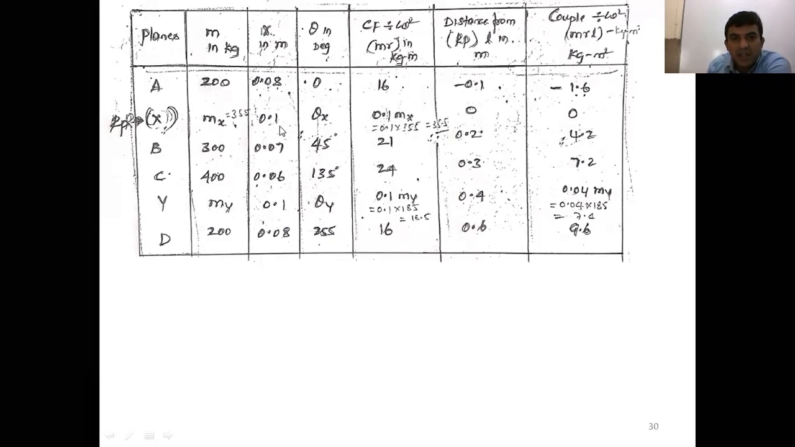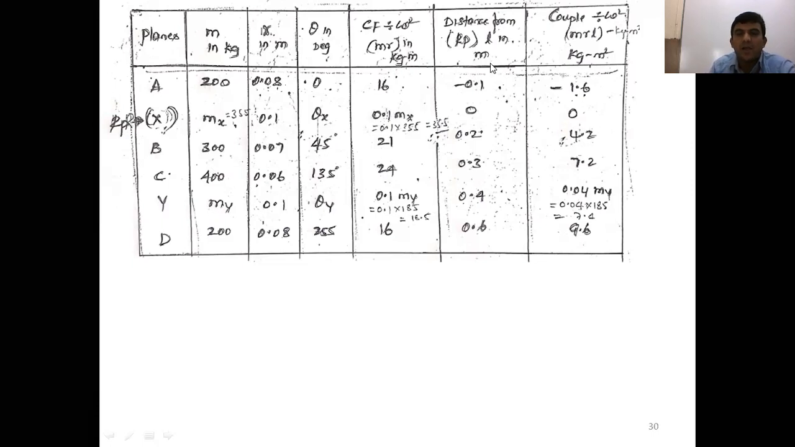Similarly, mx into 0.1 gives 0.1 mx. Now what we can see here is that once you draw the force or couple polygon, I will substitute the values here. Now similarly for the third and fourth, this is again unknown, 0.1 into my, for the Y plane. Then if you want to fill this sixth column, 1, 2, 3, 4, 5, 6.